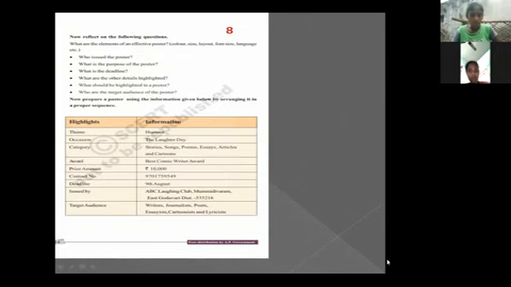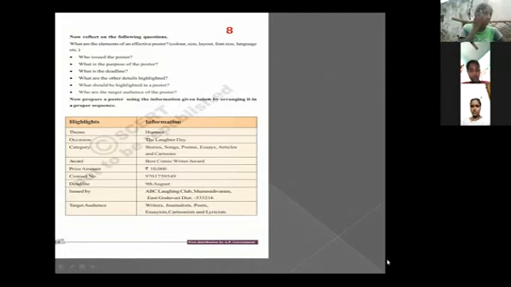So the remaining things, what you want to highlight, all those things you have to mention. What should be highlighted in a poster? Those things you have to write, the highlighted things. And who are the target audience of the poster? So to whom you are giving that poster or that advertisement. You can give to the teachers or you can give to the students. That is left to you.